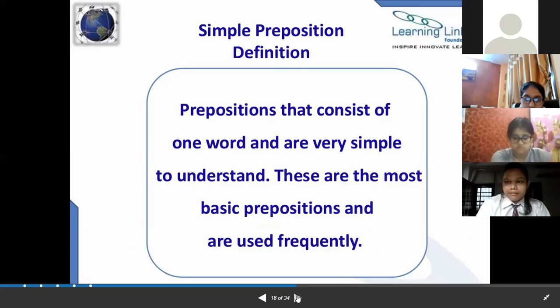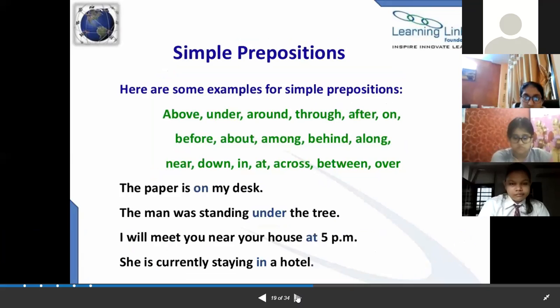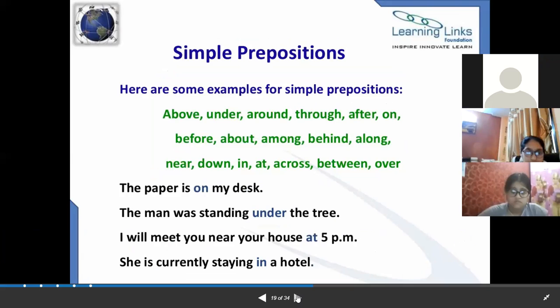Okay. Here are some examples of simple prepositions: above, under, around, through, after, on, before, about, among, behind, along, near, down, in, at, across, between, over. The paper is on my desk. The van was standing under the tree. I will meet you near your house at 5 p.m. She is currently staying in a hotel.